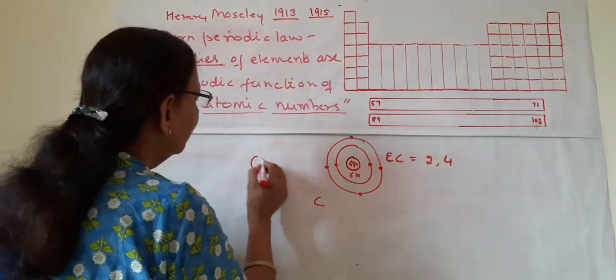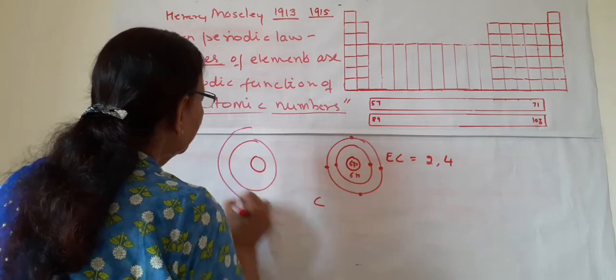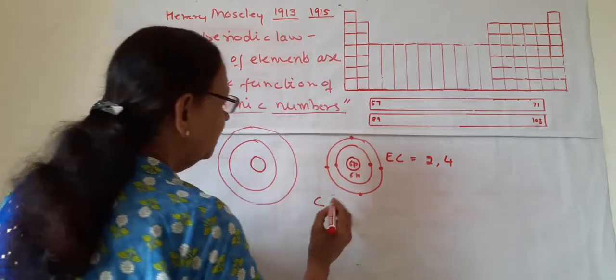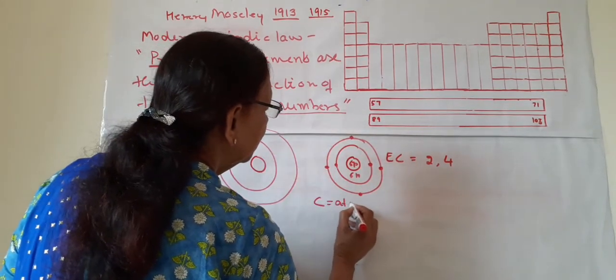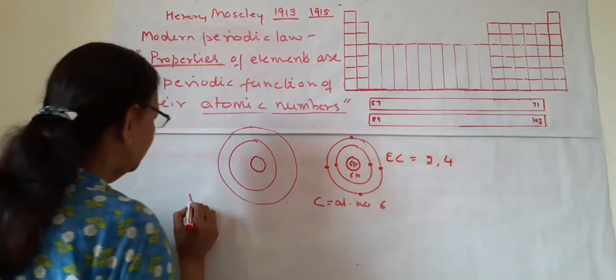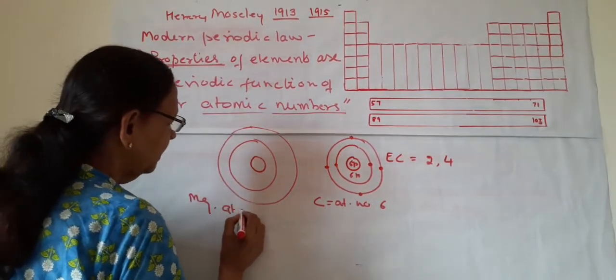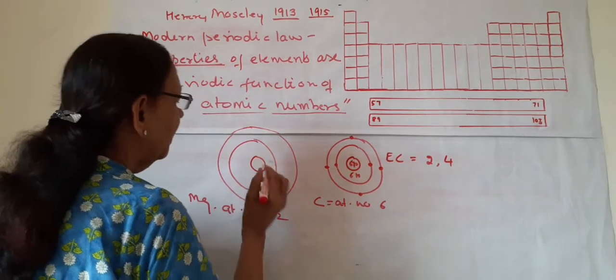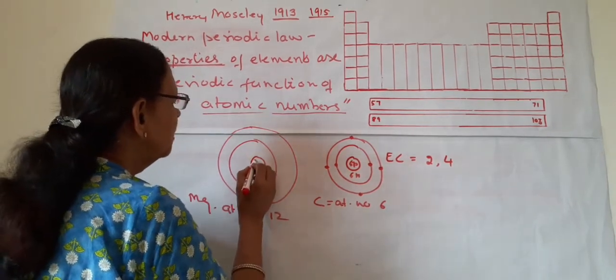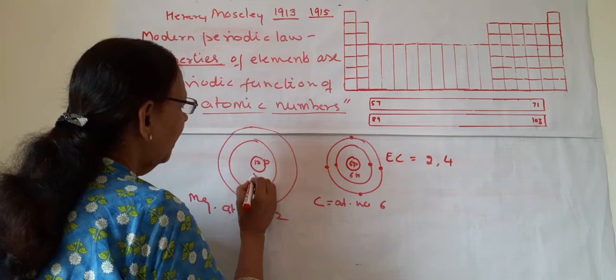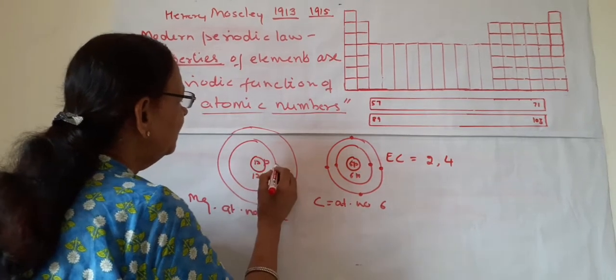Like suppose we have taken magnesium. The atomic number of carbon is 6. Magnesium, the atomic number is 12. Atomic mass is 24. So 12 protons and 12 neutrons will be there.